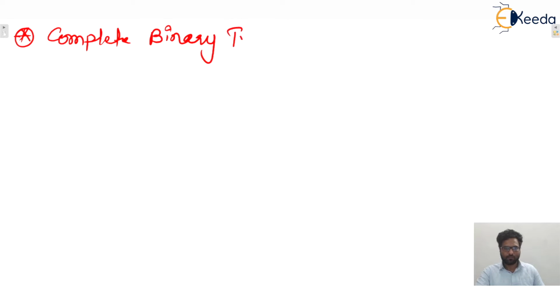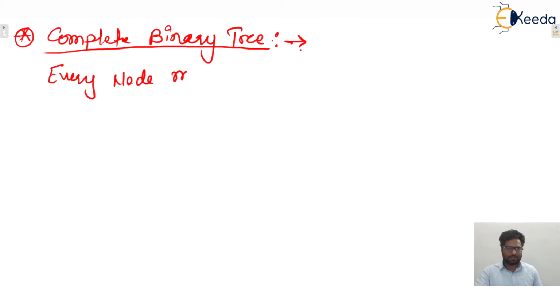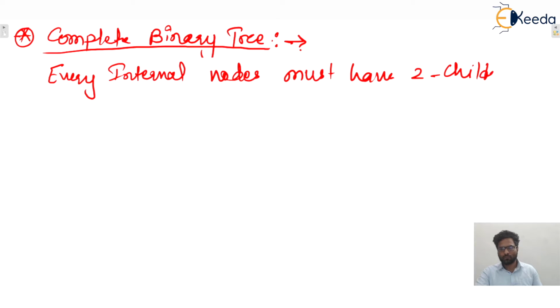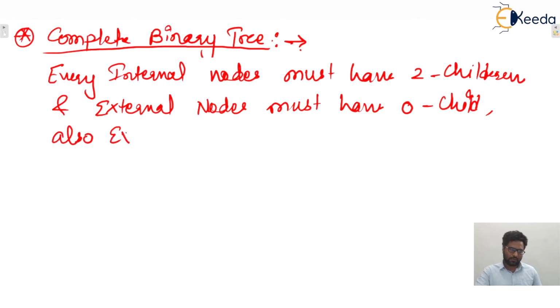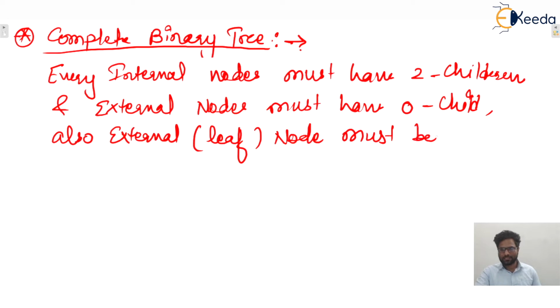Complete binary tree. Yes. Complete binary tree means that every internal node must have 2 children, and external nodes, or leaf nodes, must have 0 children. Also, the external nodes must be present at the last level, isn't it?